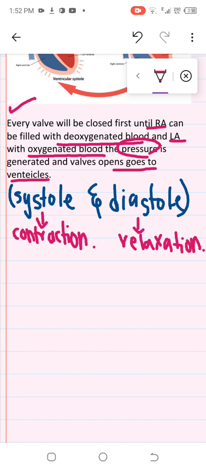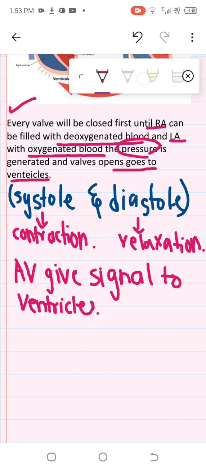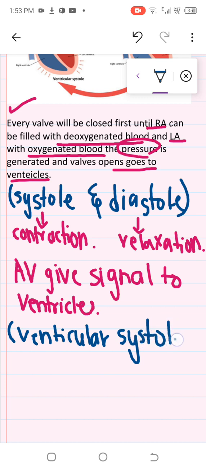So first of all, here we have the AV node giving signals to the ventricles. Then the AV node will give signals to the ventricle, so the ventricle will systole, meaning the ventricle will contract. Ventricular systole will occur. The ventricle will contract. Okay.